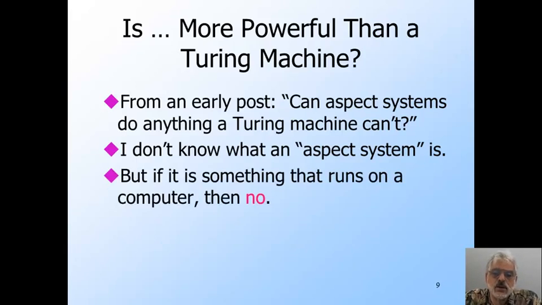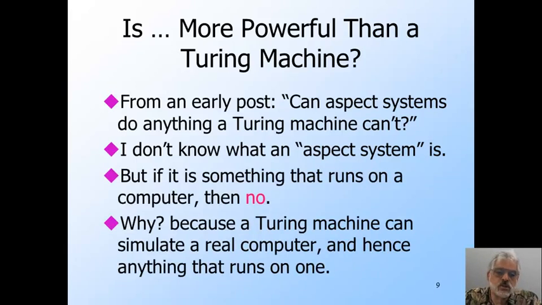Because presumably they are some software system, which means they are ultimately executed on a computer. And as we saw, a Turing machine can simulate a computer. We really only dived into the matter of how the storage units of a computer are simulated, but the rest is easy, the arithmetic units, the control logic, and such. The bottom line, no programming system can do what a Turing machine cannot. Real programming systems can do things much faster because the Turing machine is designed to be the simplest possible device that computes, but it's only a matter of speed and not of capability.